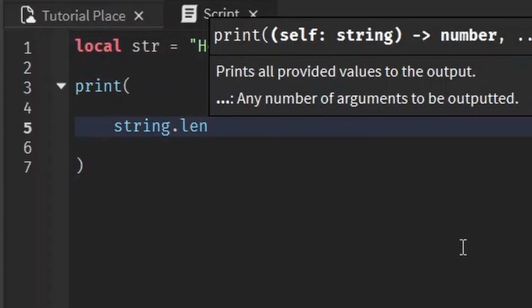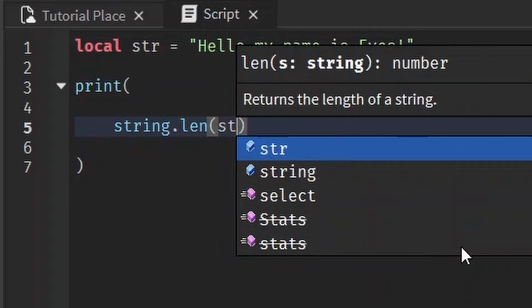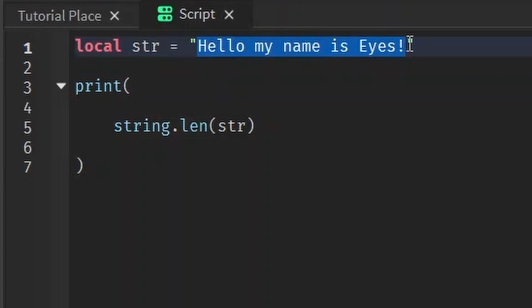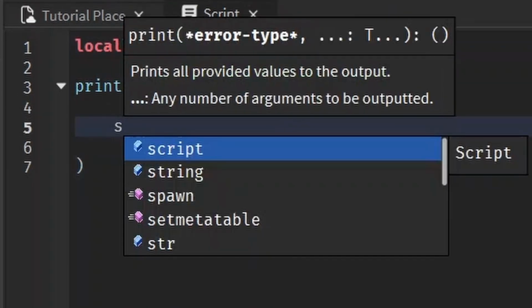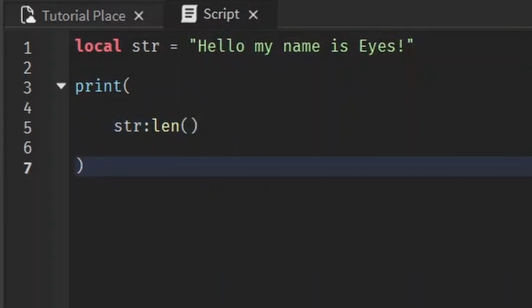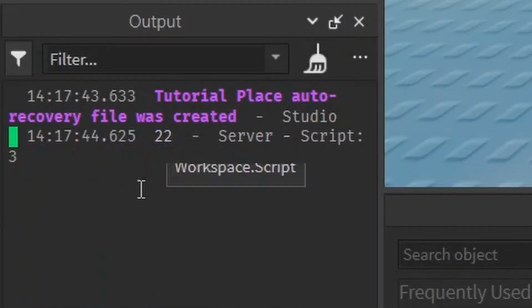String.len returns the length of a string by character count. For example, if I have that string and I want to see the length of it, it's 22 characters long, and yeah, spaces count as characters too. A simpler way of doing this is just writing out the string and then doing a colon len. This method does the same exact thing as what I just showed you. It's up to you what you want to use.